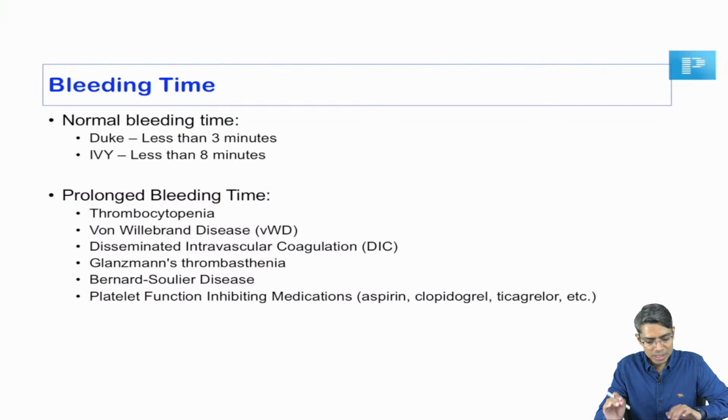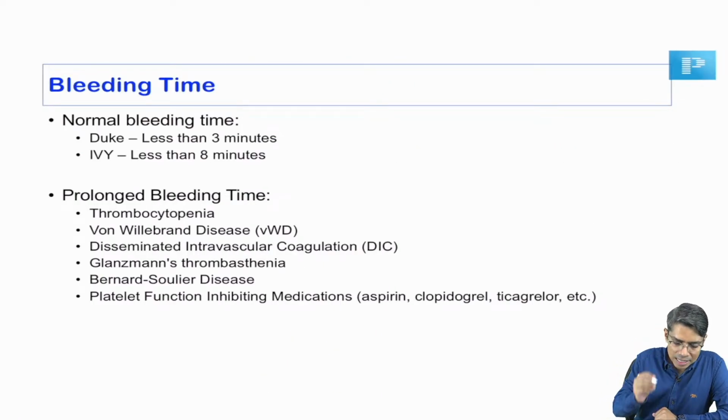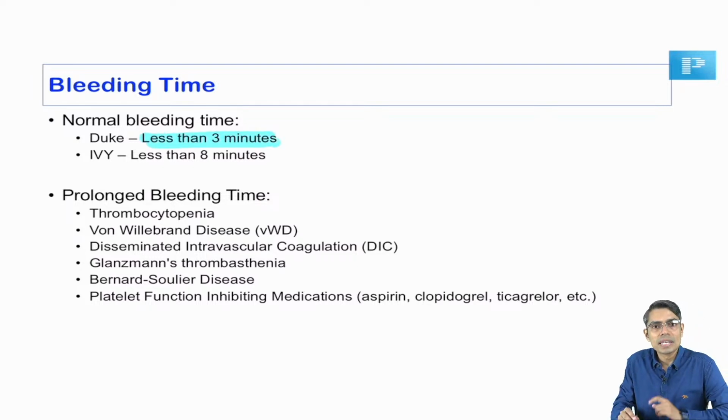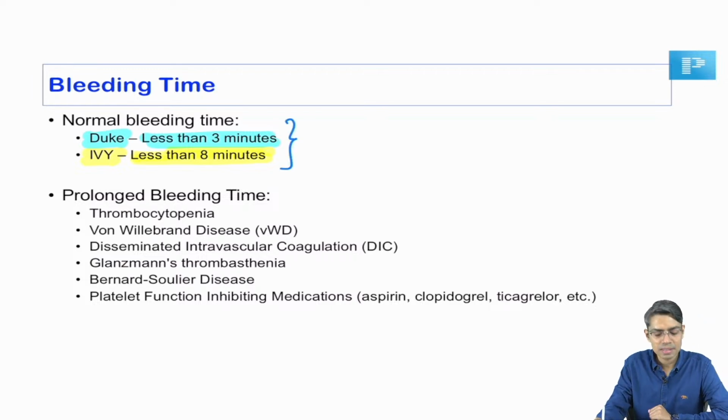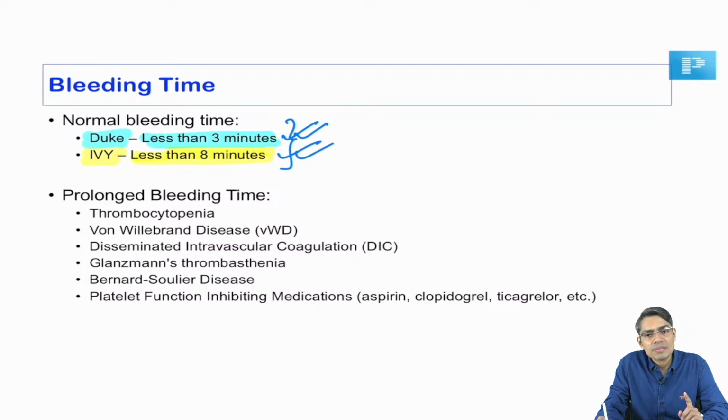So, what we are going to remember in this question is that bleeding time is normally less than 3 minutes when it is tested by Duke's method, and there is another method for testing the bleeding time, known as Ivy's method. In that case the bleeding time is less than 8 minutes. Try to remember this, first year MBBS practical. Bleeding time we generally perform by Duke's method, in which it is less than 3 minutes. But if you perform the bleeding time by Ivy's method, it is less than 8 minutes.